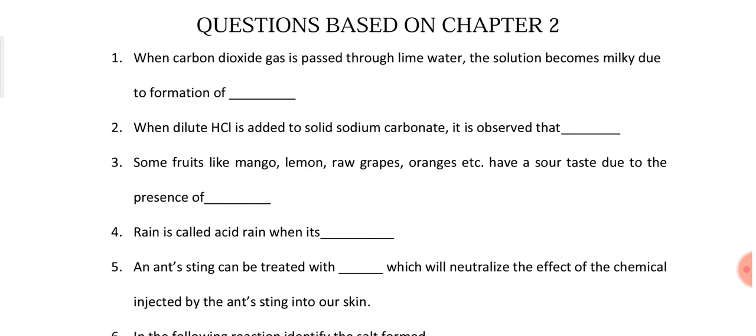Question number 3 is, some fruits like mango, lemon, raw grapes, oranges, etc. have a sour taste due to the presence of citric acid, and I think this is well known to you.